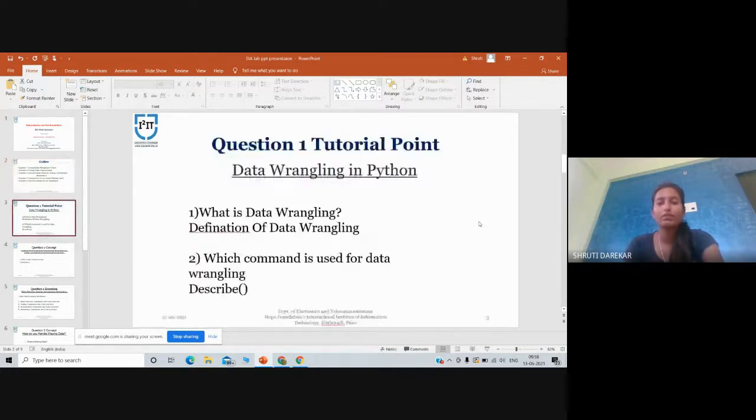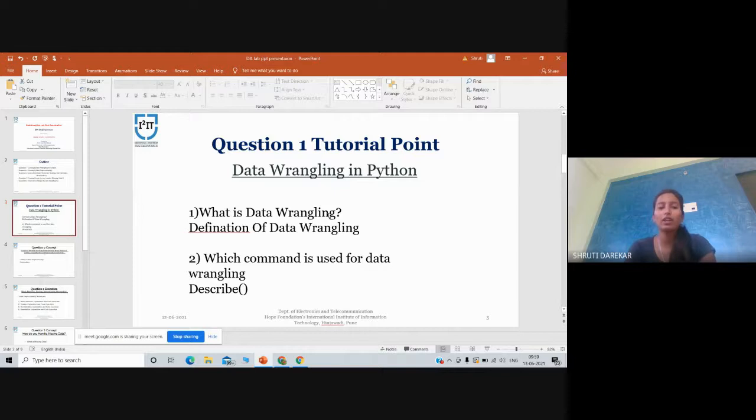My first question is data wrangling in Python. So what is data wrangling? Data wrangling involves processing the data in various formats, like merging, grouping, etc., for the purpose of analyzing it or getting it ready to be used with another set of data.